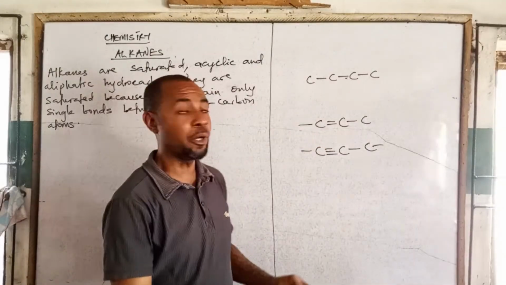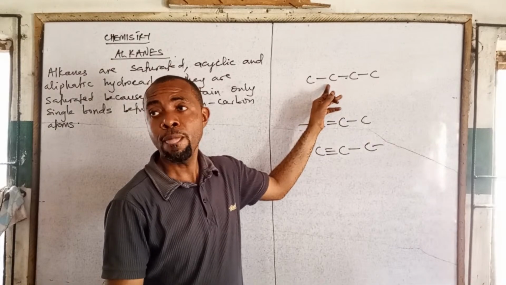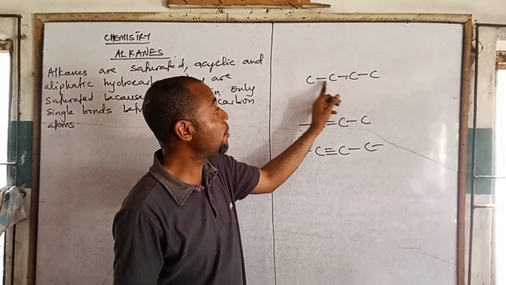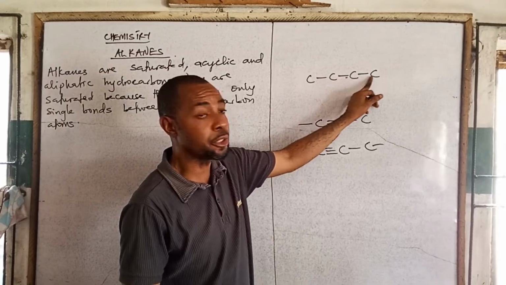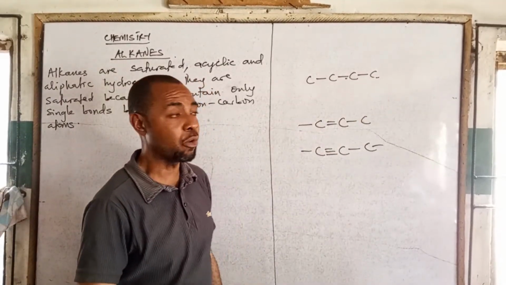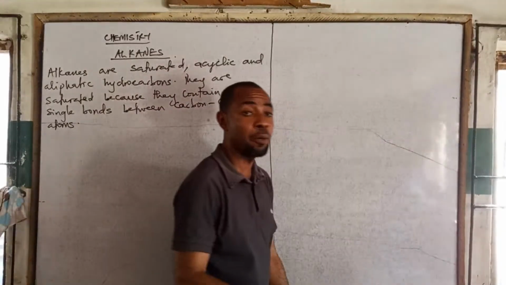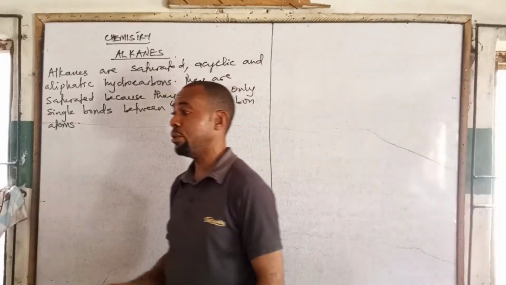But when you have a hydrocarbon that is acyclic and aliphatic, and contains only single bonds between the carbon atoms, that hydrocarbon is an alkane. So in alkane, you cannot see a double bond or triple bond between carbon atoms.